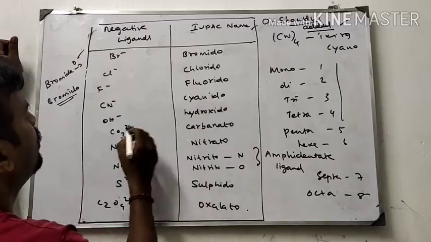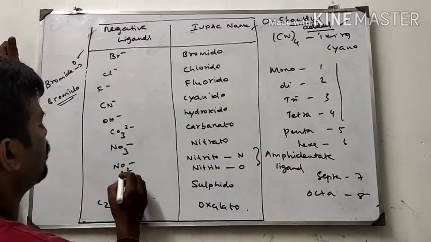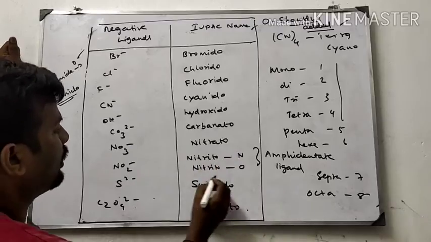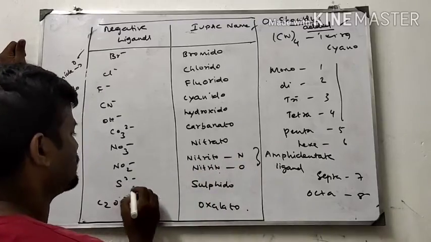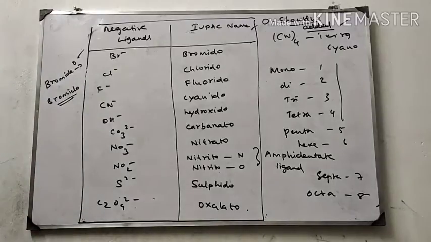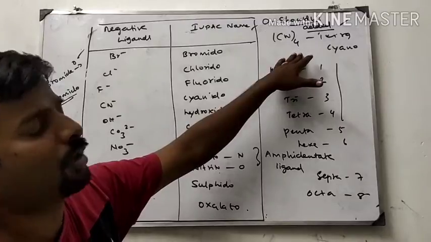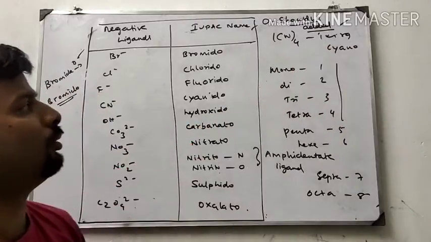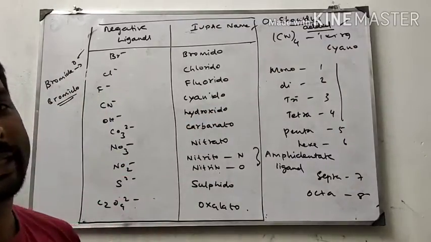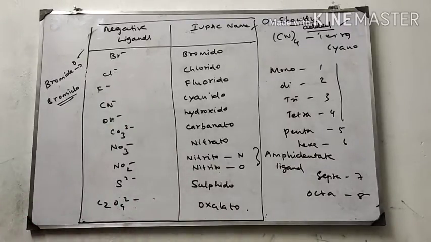Fluoride, cyanide, hydroxide, carbonate, nitrate (NO3 gives nitrato), sulfide, oxalate, like that you give names. Suppose these negative ions are present in the bracket: 4 or 5 means tetracyano, 3 means tricyano, hexacyano, ferrate. Like that we have to give. This is also an important rule.